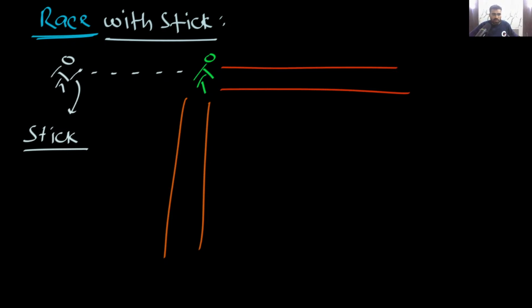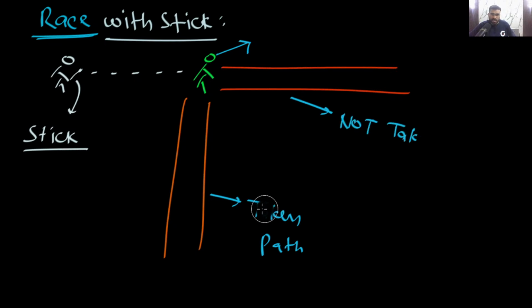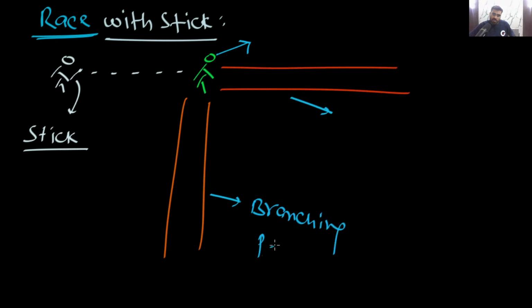Now you notice one thing: let's assume this person has to go either here or here, but let's assume this has predicted taken. This is the normal path, and let's assume this is the taken path. This is the taken path and this is the not taken path. I can say this is the branching path and this is the non-branch path. So please understand, let's assume this is the branching path, and let's assume this is the normal path.